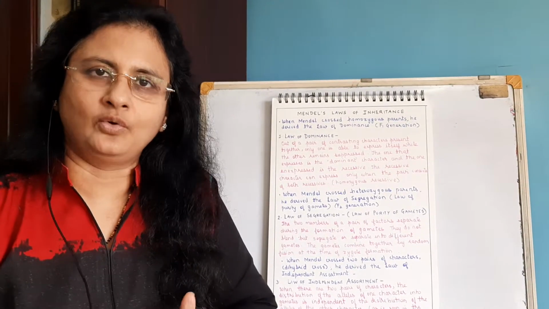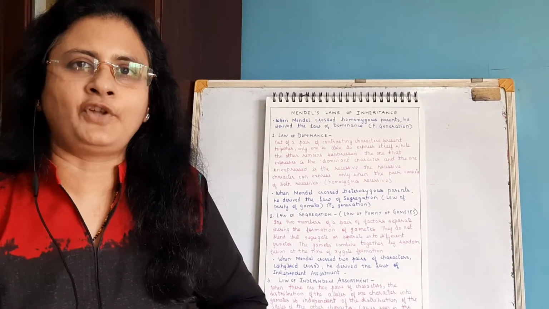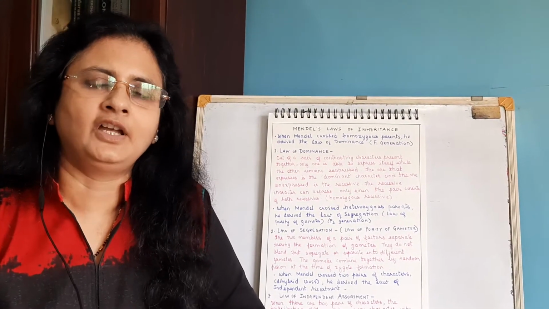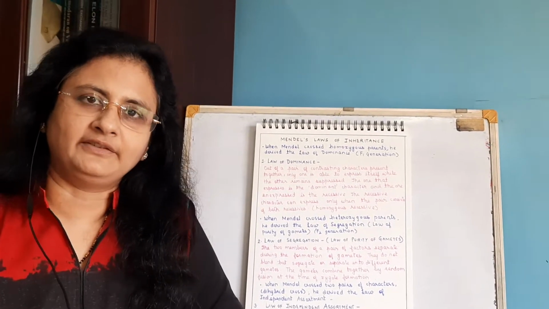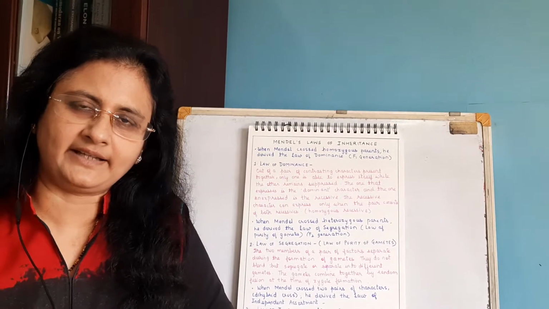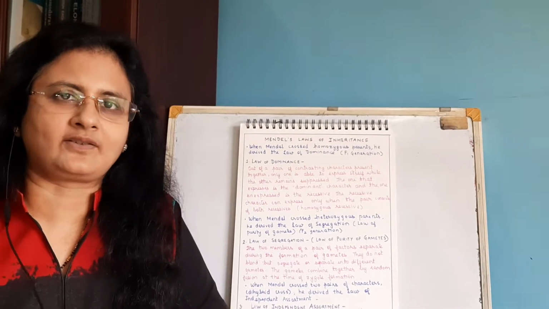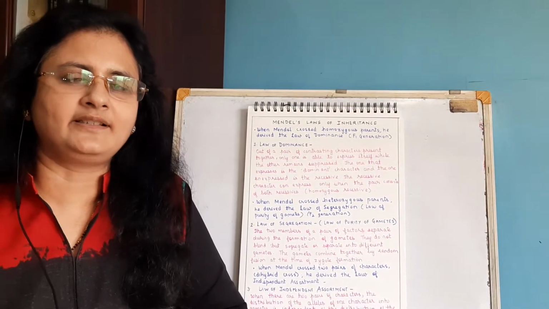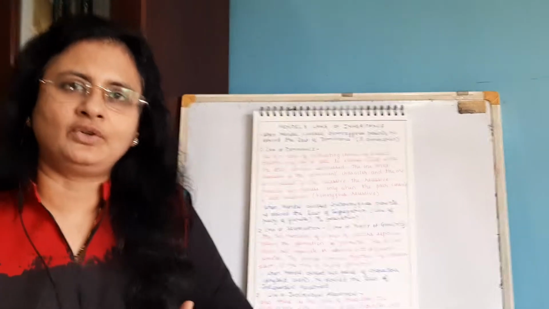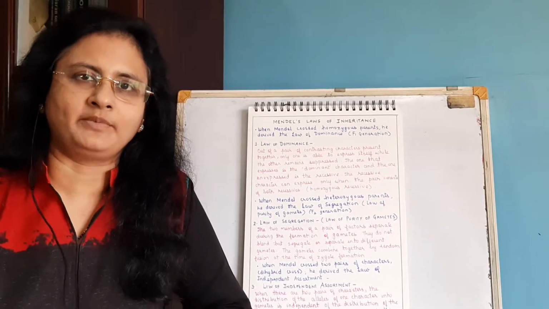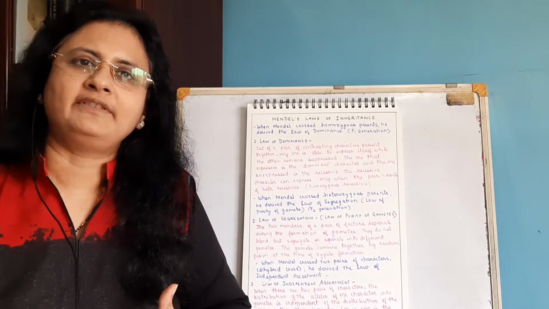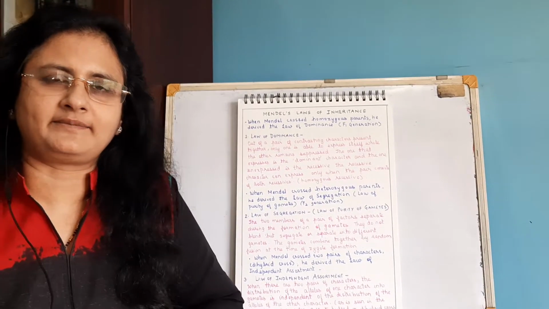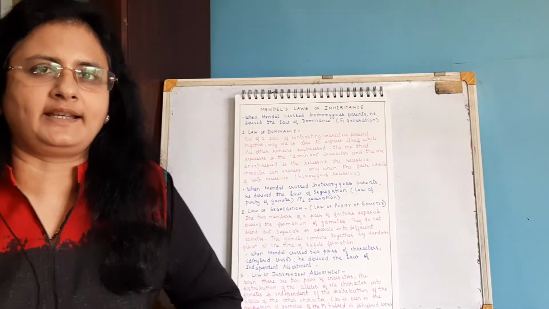So when he crossed the homozygous parents, he derived the law of dominance. Now the law of dominance states that out of a pair of contrasting characters present together, only one is able to express itself. The one which expresses itself is called the dominant character, and the one which remains unexpressed is called the recessive character. A recessive character can express itself only in the presence of another recessive. So you have to understand this was the law of dominance, derived when he crossed the homozygous parents, that is homozygous dominant and homozygous recessive, in the F1 generation.